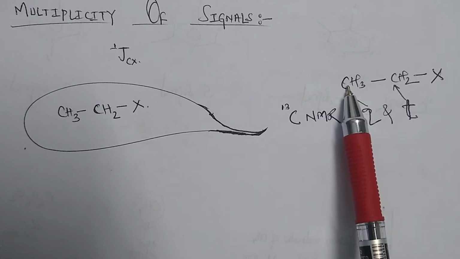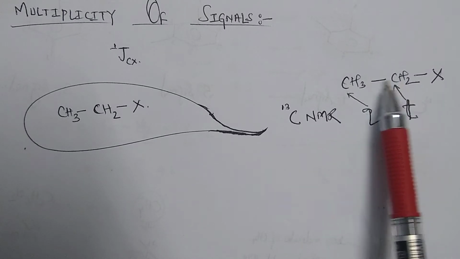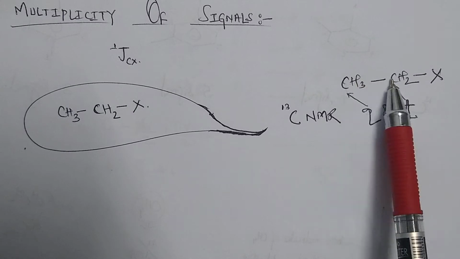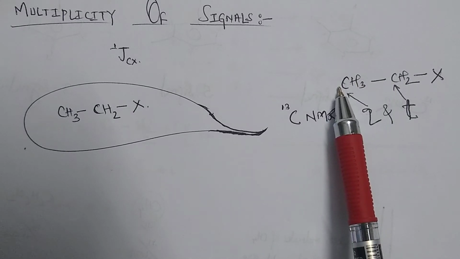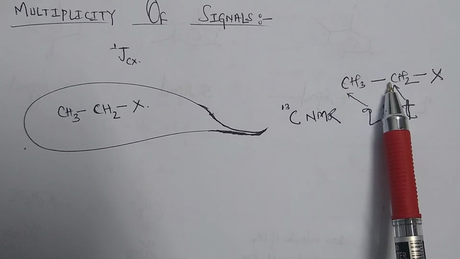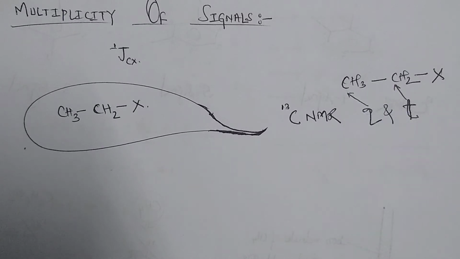The carbon here is attached to another carbon with one bond, so due to less natural abundance, the 13C coupling constant cannot be observed.